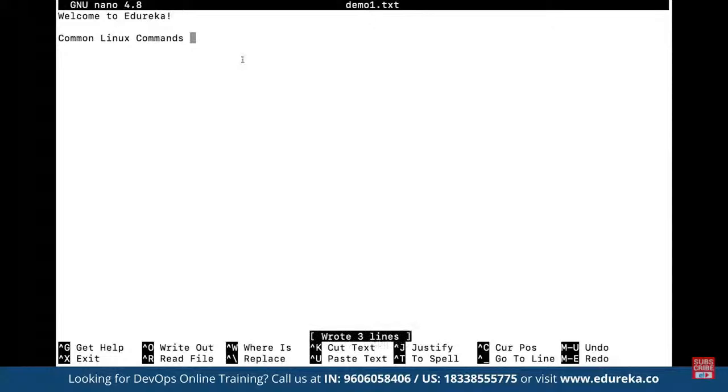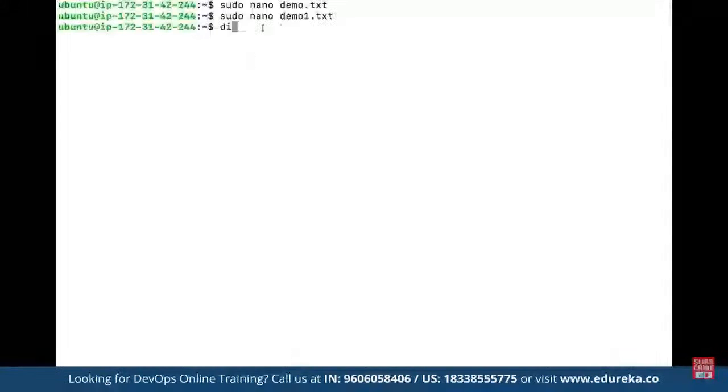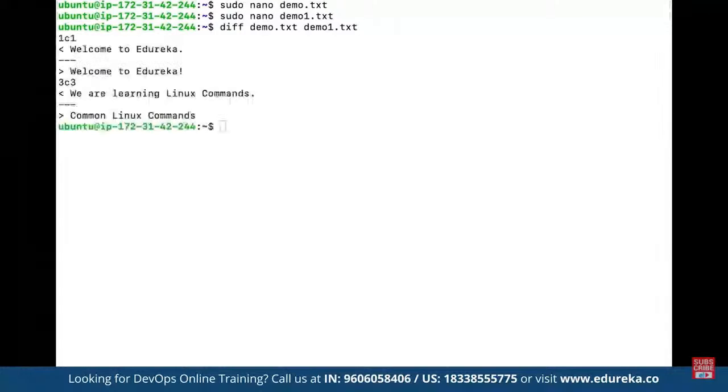Now we want to see the difference in these two files. So here we can use diff. We want to see the difference between demo.txt and demo1.txt. We can use the command diff, the same way we have git diff. Diff is going to simply show us the difference between these two files. So we can see welcome to Edureka is different.